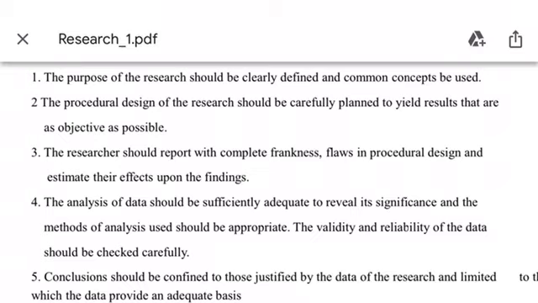Third thing, they are telling that the researcher should have frankness in nature. What it means is, if your research has some problems or flaws, if you have flaws in the procedural design also, very frankly you can share with other people. That is a very good thing, because if the research may fail, and you kept that result hidden, that may create some harmful effects on society. Due to that reason, be frank.